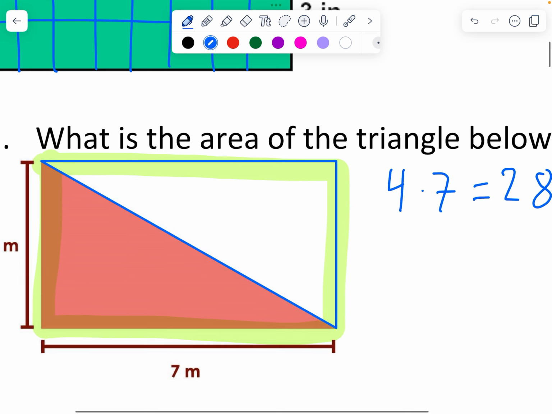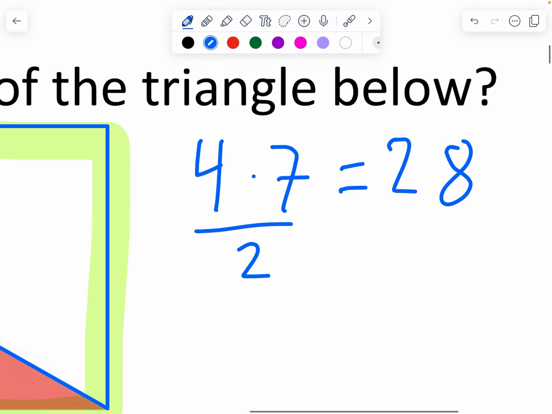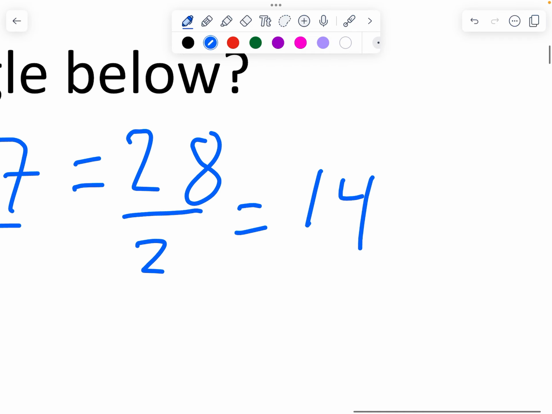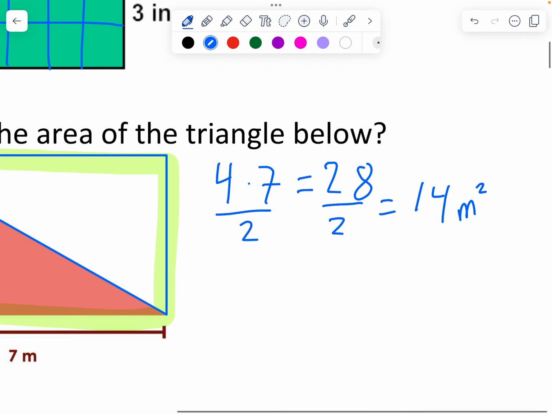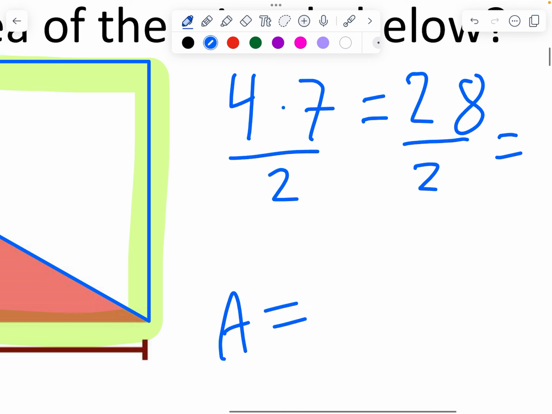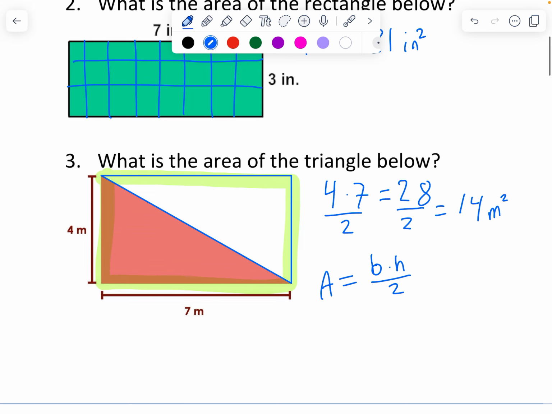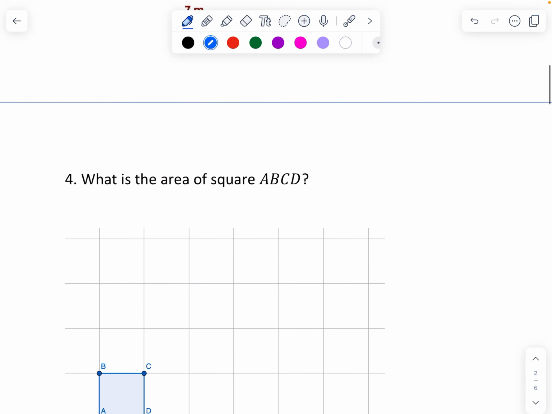But that rectangle was 2 of our triangles, so we want to divide it by 2, and that gives us 14 meters squared. So the area formula for a triangle is the base times the height, divided by 2, because a triangle is half of a rectangle. So that's just a quick review on area.